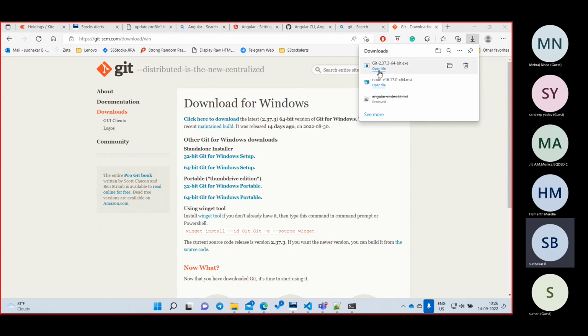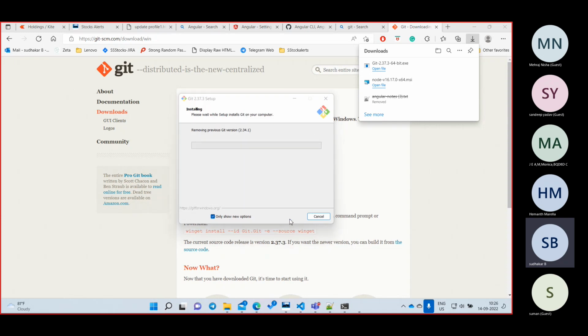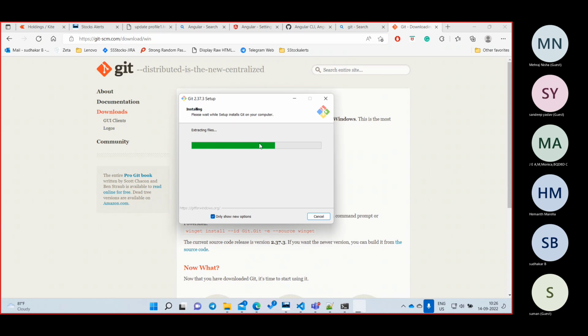You know how to do it, right? Open the Git file, click on next, finish it. That's all. Click on next, finally finish it. Because I have already installed it, it is taking time, but let us try to do it so that you guys also do the same thing. Do this before our Angular command. Before doing our Angular command, you install Git. We are going to install only one time, not daily.